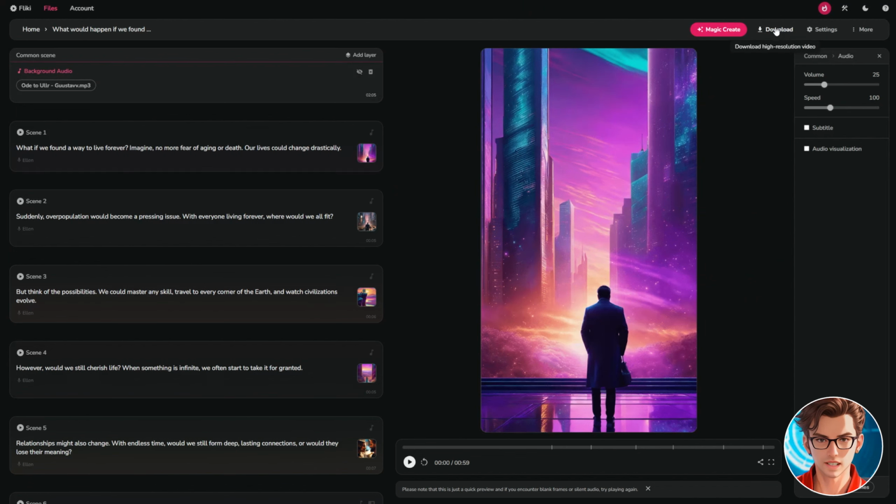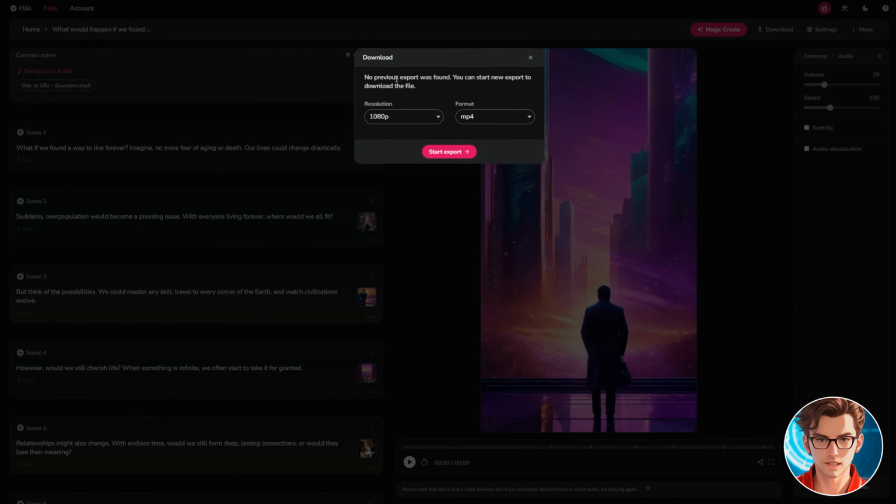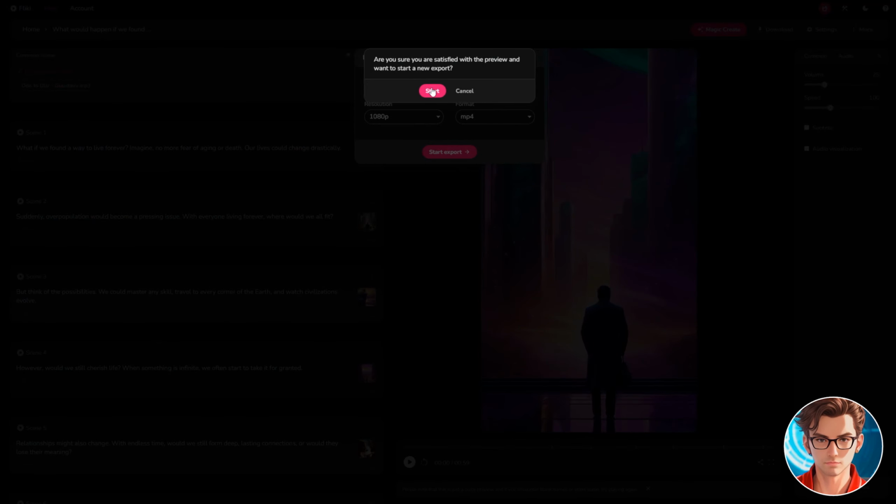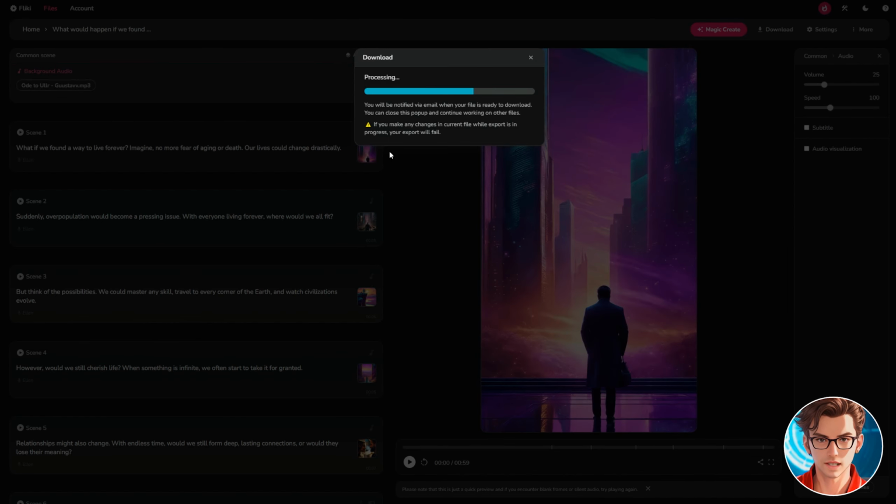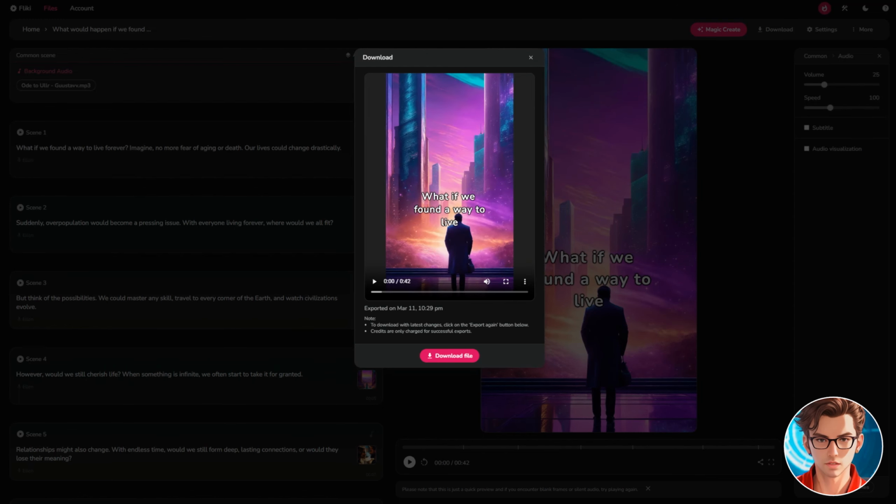Now, to download your video, click on the Download button, then select the resolution and format. Click on Start Export, followed by Start. This process takes about a minute. After that, you can download your file.